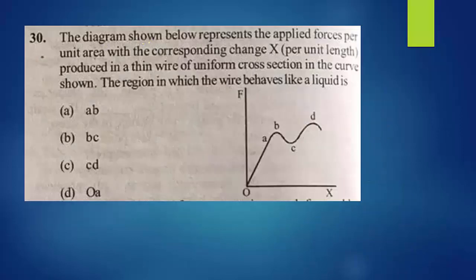30th question. The diagram shown below represents the applied force per unit area. Applied force per unit area means what? This is equal to stress, restoring force per unit area, stress, with corresponding change produced in a thin wire, means configuration changes, it is equal to strain. It is just like a stress and strain curve. The region in which the wire behaves like a liquid. In which region? A to B, B to C, C to D. They have given some regions here. In which region does the wire behave like a liquid?